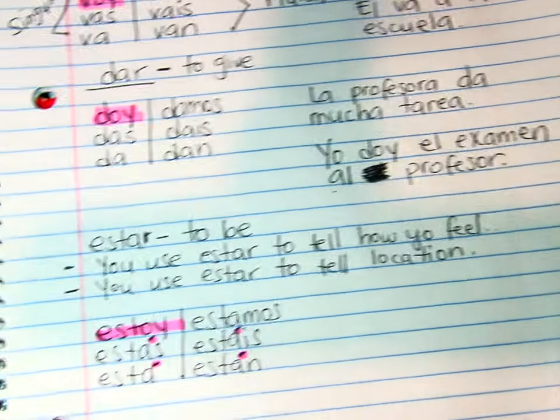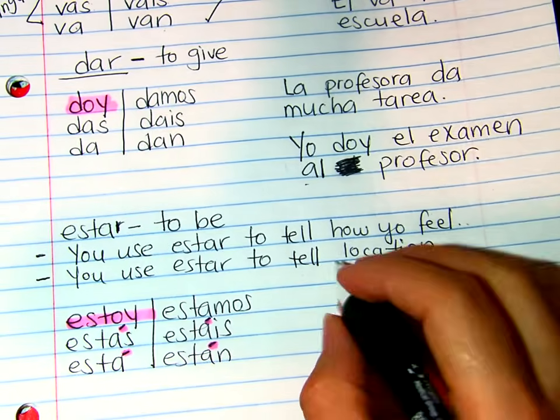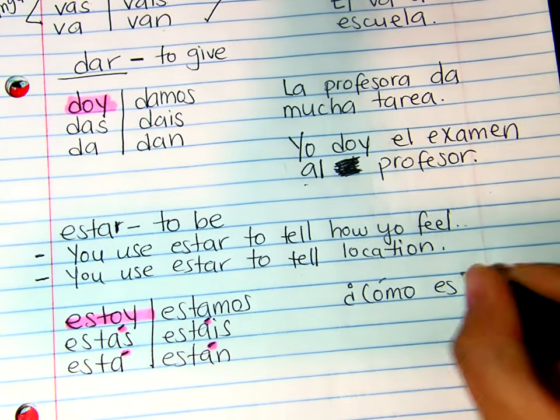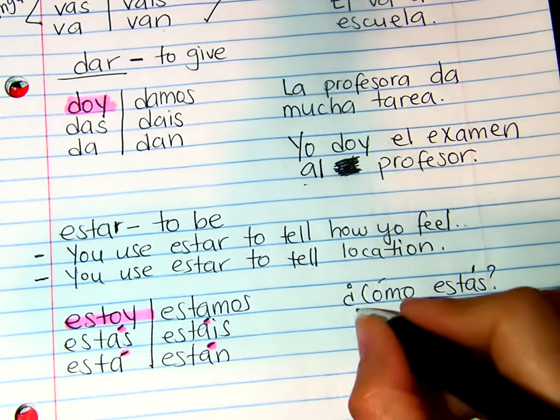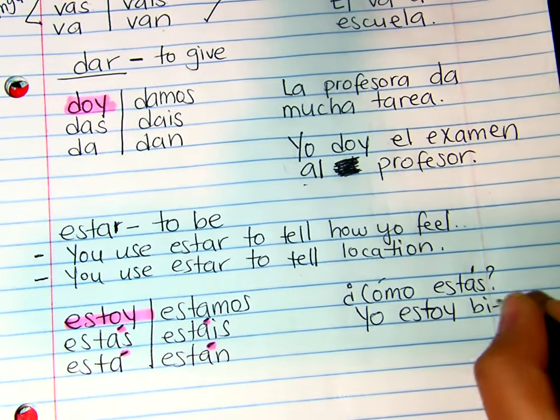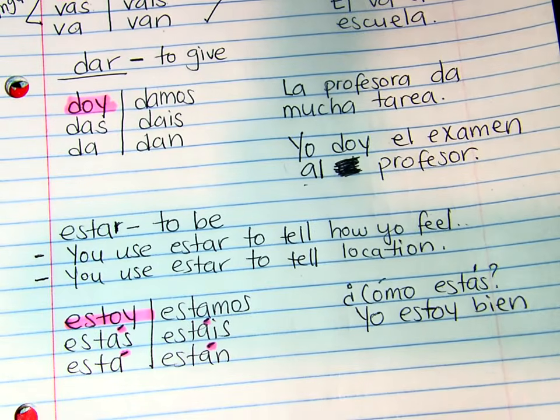Well, let me give you a few examples, as in to say feeling. When you ask someone, ¿Cómo estás? Okay, you use ¿Cómo estás? And then you say, Yo estoy bien. How are you? I am doing well. I am doing well.